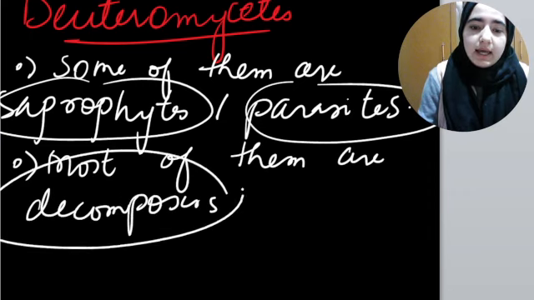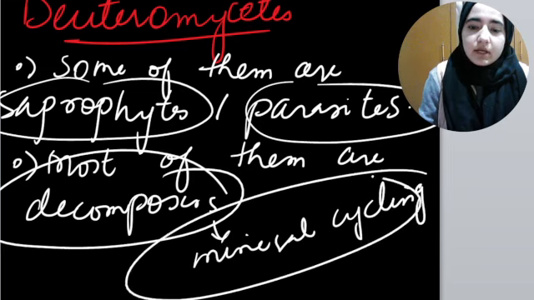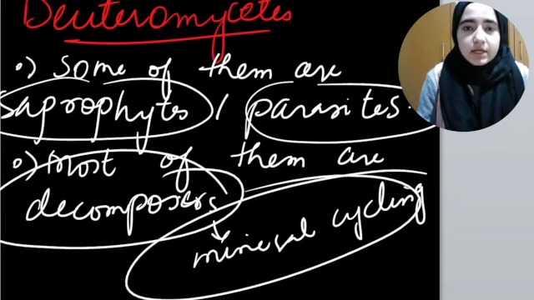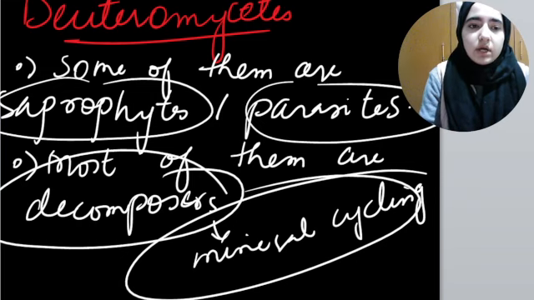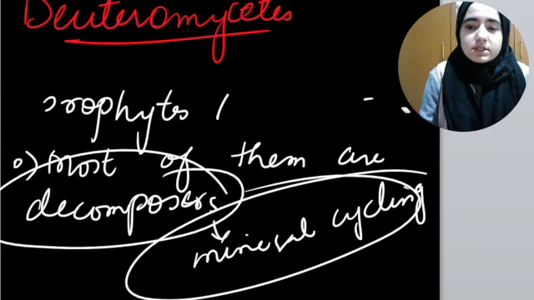They help in mineral cycling. They help us to keep our environment clean and keep the litter away from the environment. I hope this concept is clear, right?